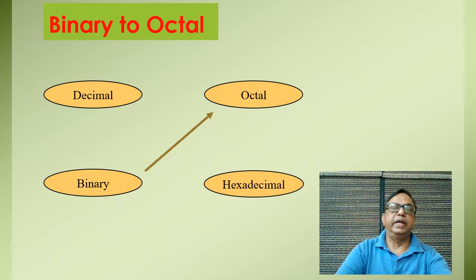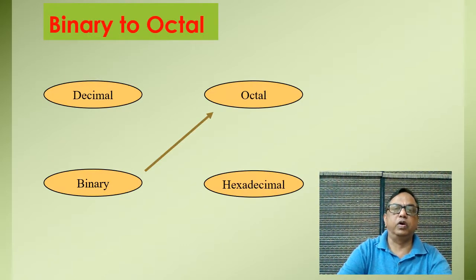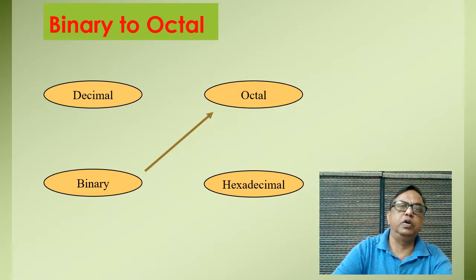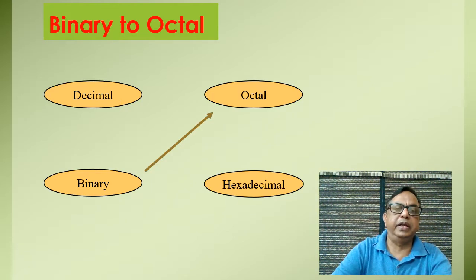Now, the next one, binary to octal. It is very easy. As in my previous video lecture, I told the relation between octal and binary number, we know that the base of octal number is 8 and the base of binary number is 2.